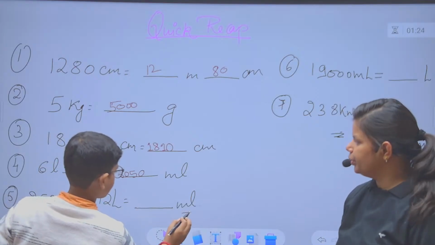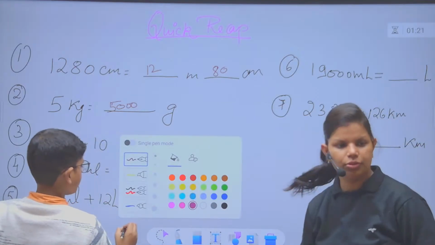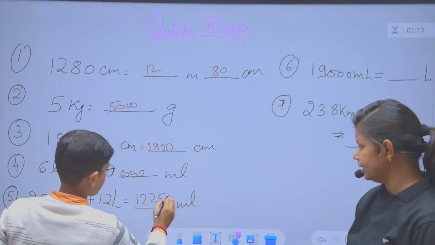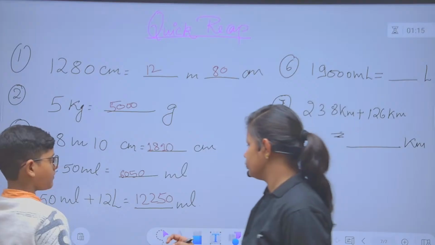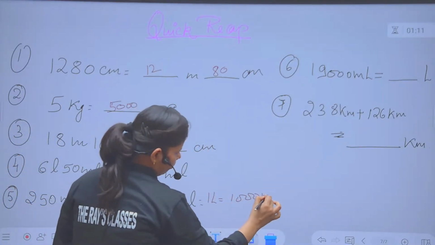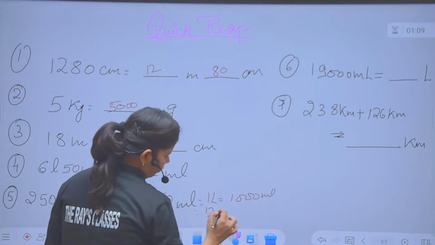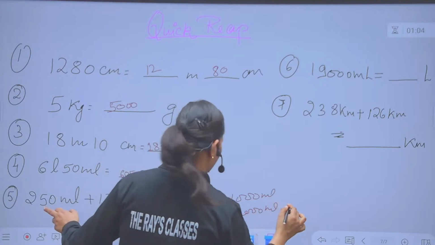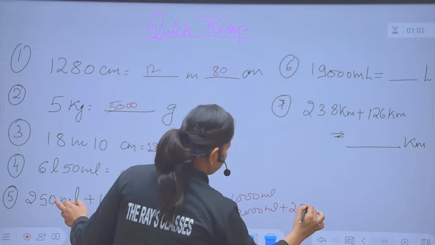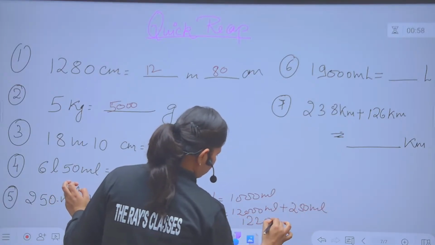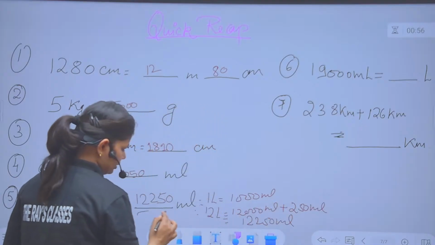First, convert the unit of liter, beta. You already know 1 liter equal to 1000 milliliter. Therefore, 12 liter equal to 12,000 milliliter. And here you have plus 250 milliliter, and we get the answer 12,250 milliliter.